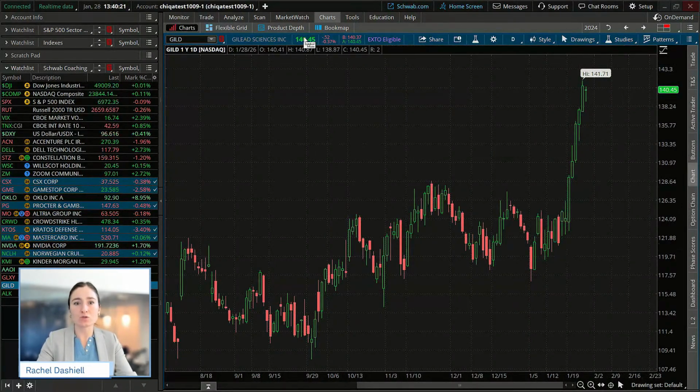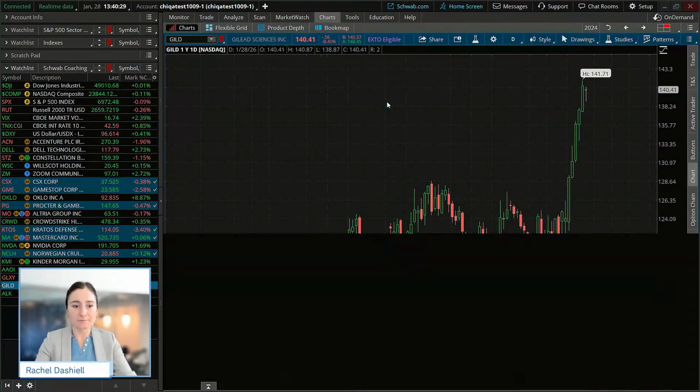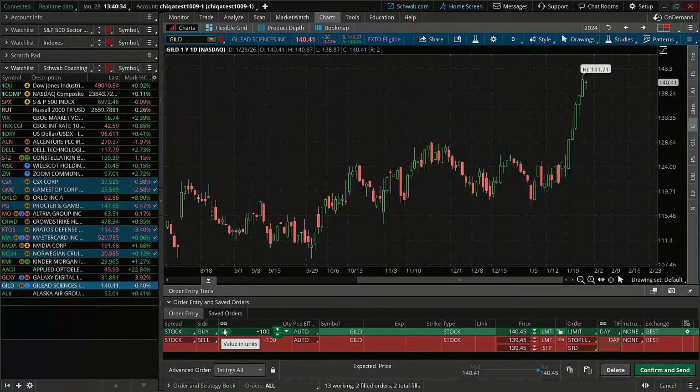So if you just go to the price of the stock, go to buy custom, and maybe you want to do this with a stop limit, let's say. And let's just say you want to use a dollar value on the entry, like I did here. So you can take a dollar value on the entry. You can see that the sell order, you can actually change that to a percentage there, and it will just show we're selling 100% of that position, whatever that may be, because this is essentially on the entry with using dollar values is a trigger. So it's going to do the math for you.